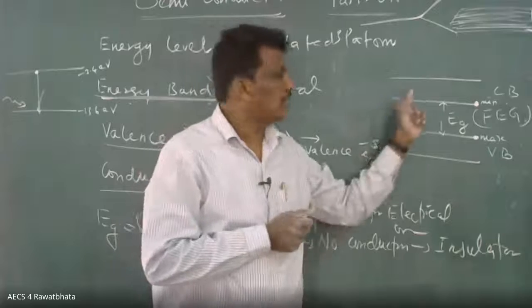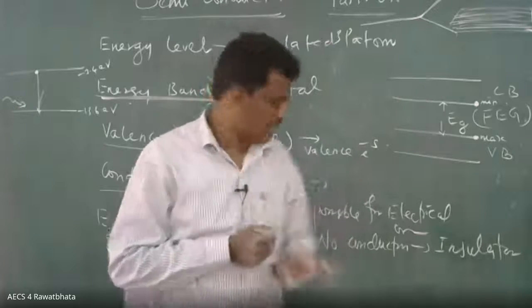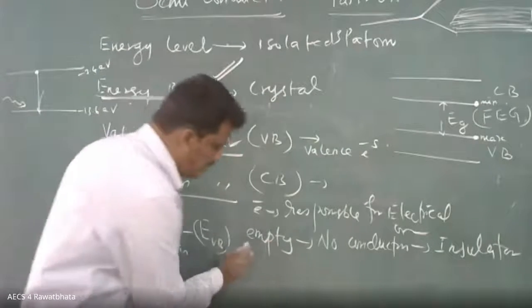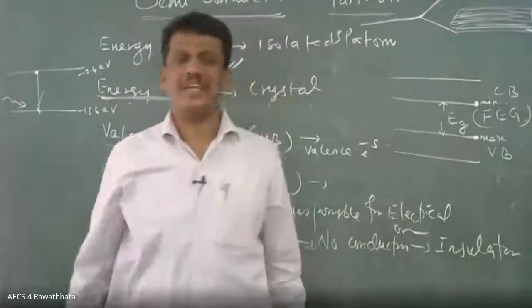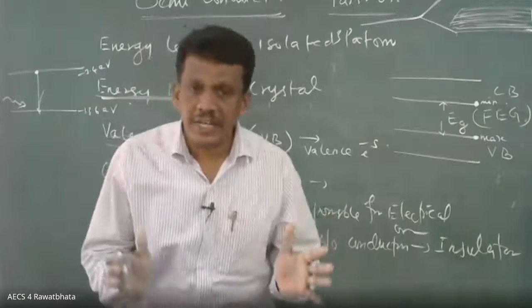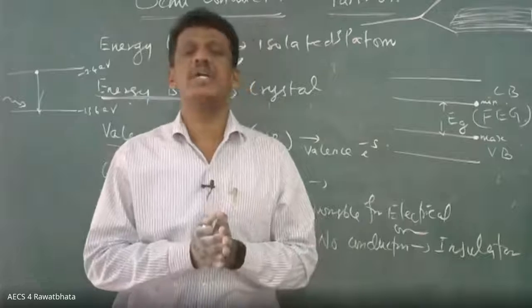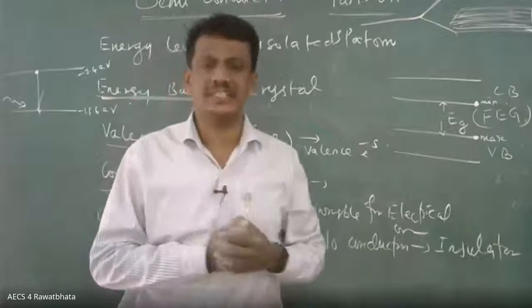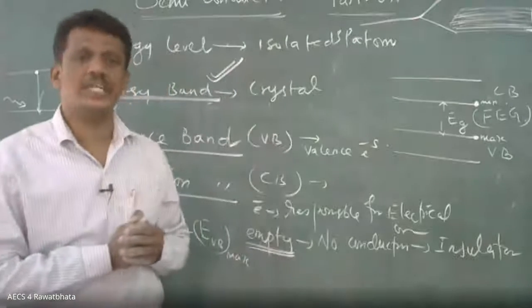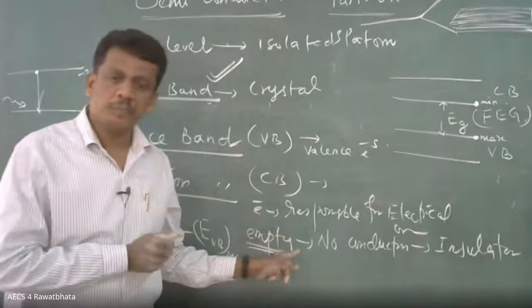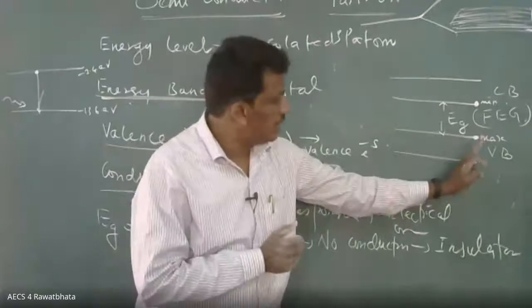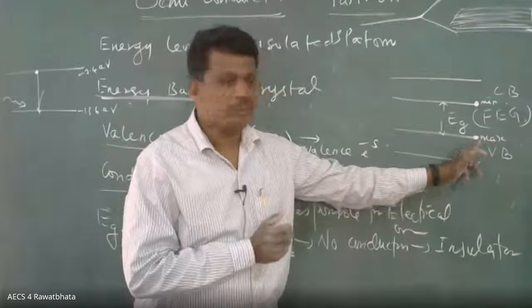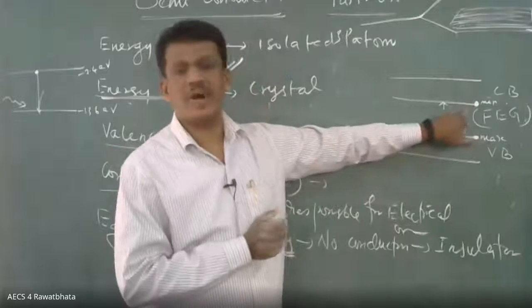If the conduction band is empty, there is no electrical conduction at all. It is nothing but an insulator. Got it now? What I told you: the energy gap, here maximum for valence band, here minimum for conduction band.